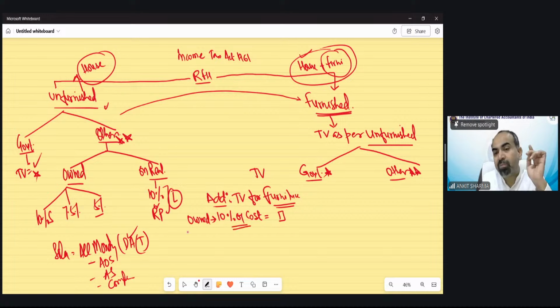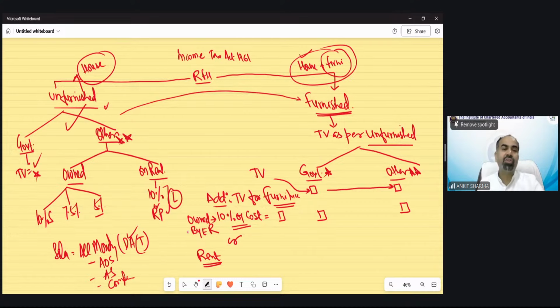Then we will take 10% of cost as taxable value. And that taxable value needs to be added back to your unfurnished taxable value. So whatever unfurnished house taxable value you have calculated on the basis of these provisions, you just need to add back 10% of cost if the furniture provided by the employer is owned by the employer. Or the second situation would be it is on rent.